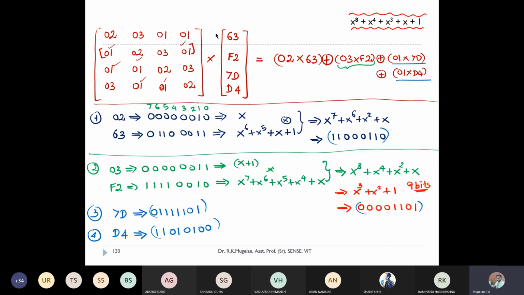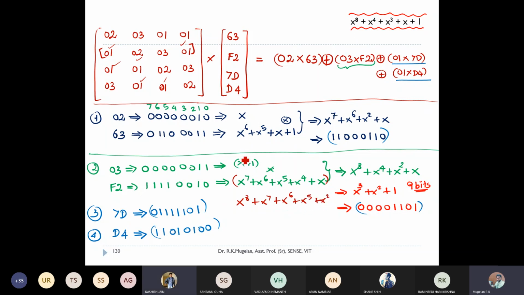Excuse me, sir. Yes, Kashish. For the equation where we calculated x to the power 8 plus x to the power 4, in the second step, you said if you have 2x to the power 4, then it will be 0, right? Yes. Then my equation is coming to x to the power 8 plus x only. When we multiply x plus 1 into the whole equation given below, if you multiply everything, you'll be getting x power 8 plus x power 7 plus x power 6 plus x power 5 plus x square.